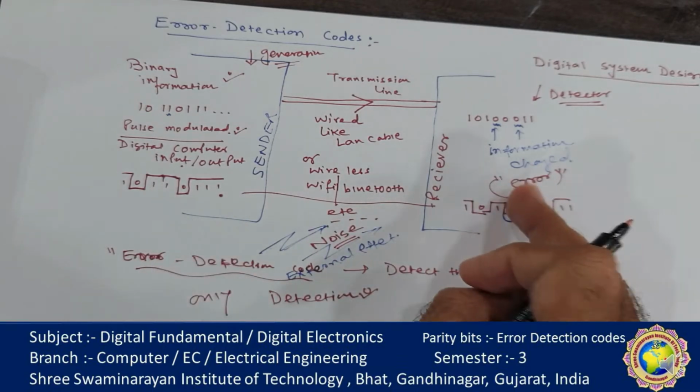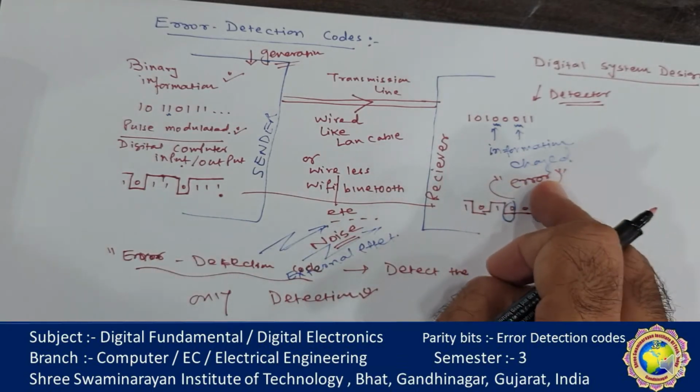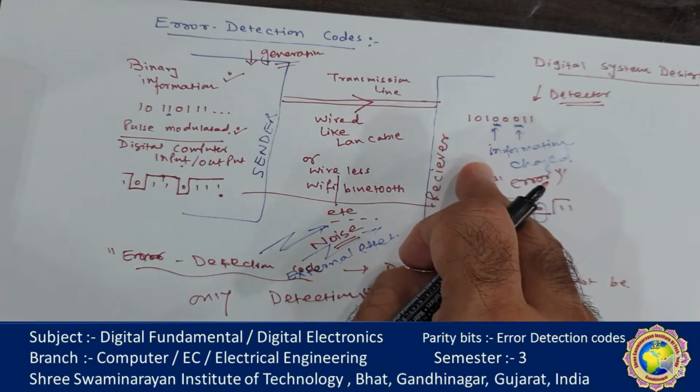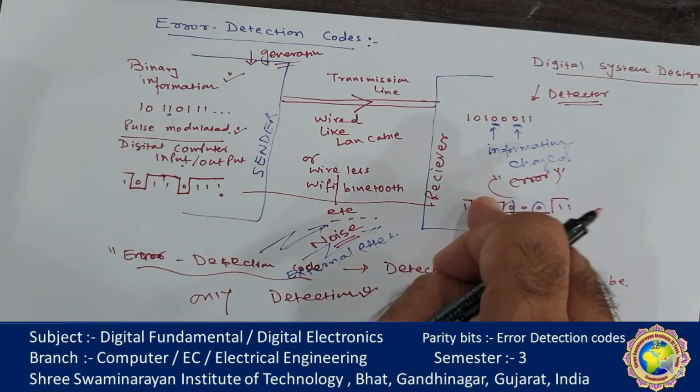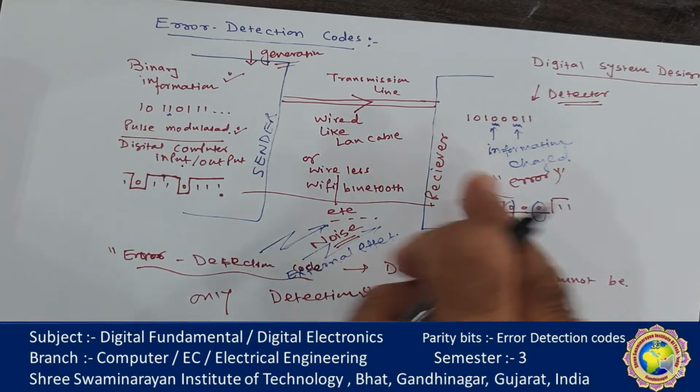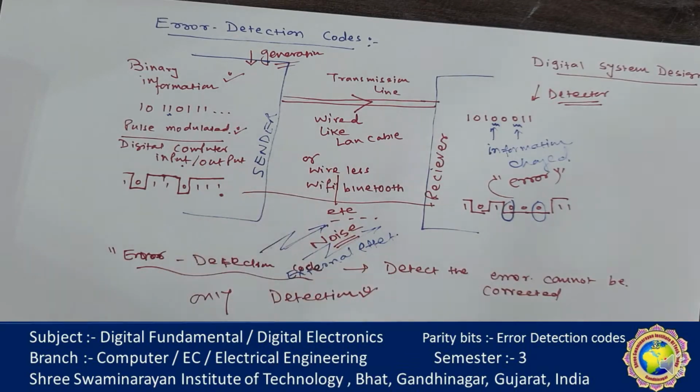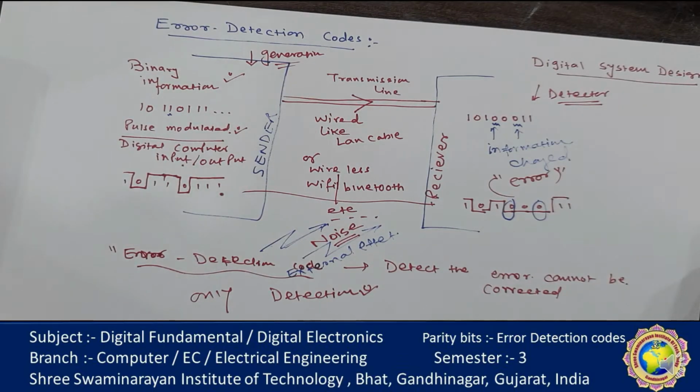At that time, the receiver says that this is a wrong package, resend the data from the sender side. You will understand later on about the algorithm and circuit, how we can detect and remove the error. So the detected error cannot be corrected, but its presence is indicated. The usual purpose is to observe the frequency of error.